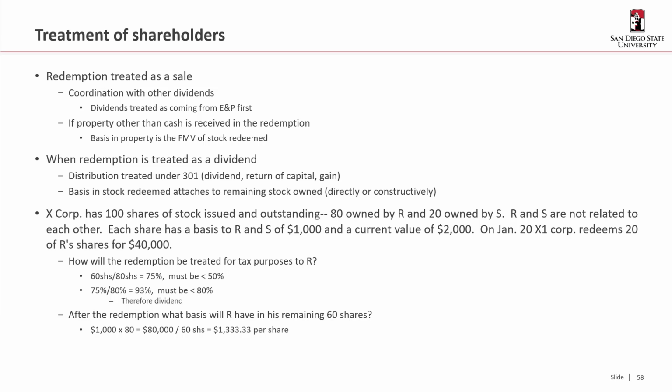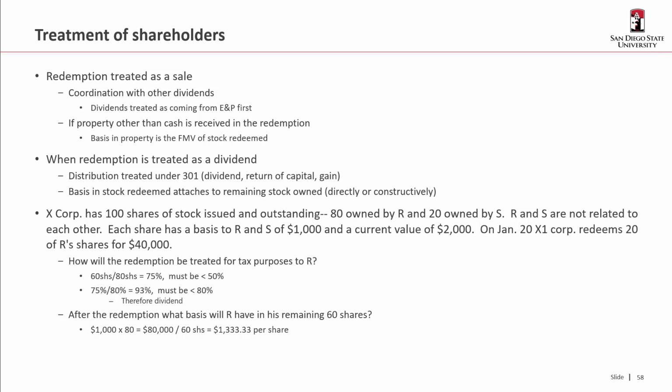Okay, so 60 out of his 80 shares is 75%. That is not less than 50%. 75 divided by 80 is 93%. That is not less than 80%. Therefore, this is a dividend.